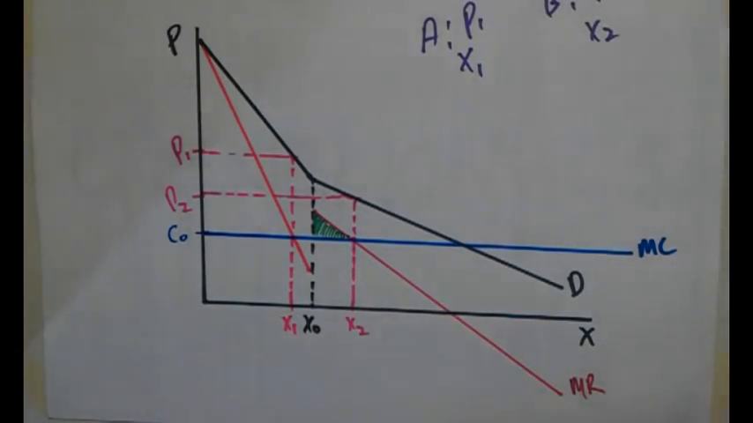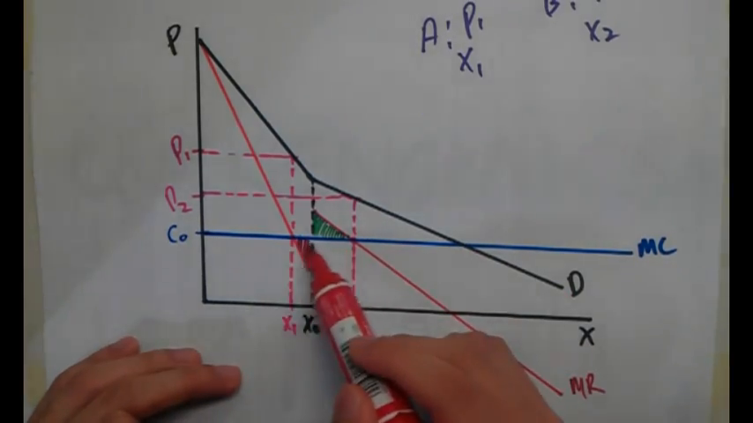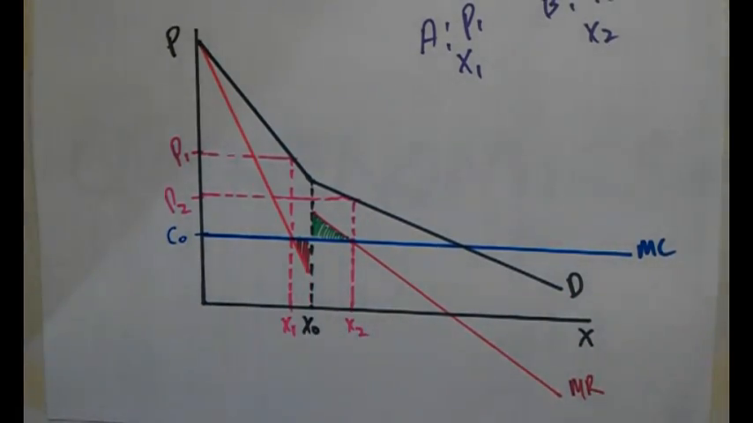And where is my area of loss? It is where my MC is below my MR. So this is my area of loss right here. Whenever MC is on top of MR, it is an area of loss, and the other way around, if MR is on top of MC, it is an area of gain.